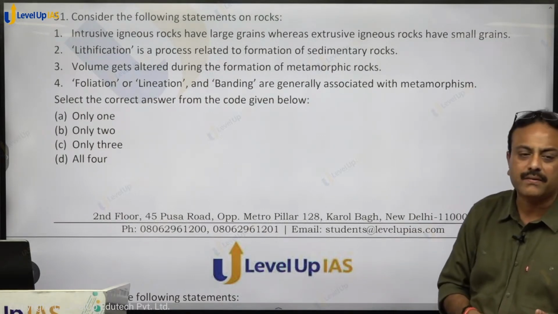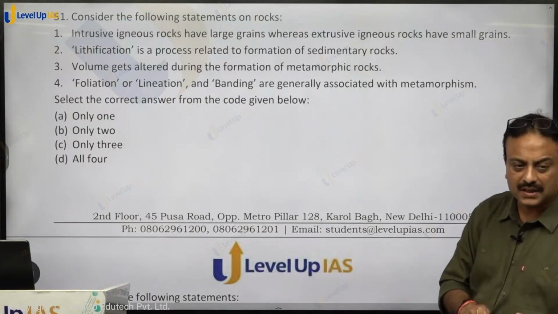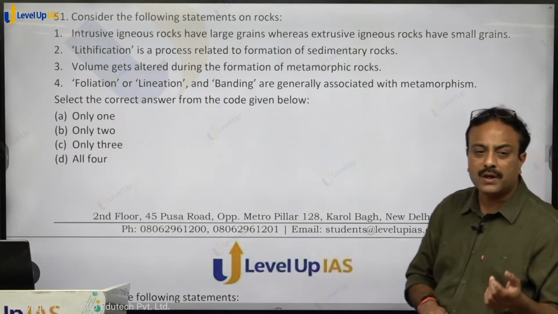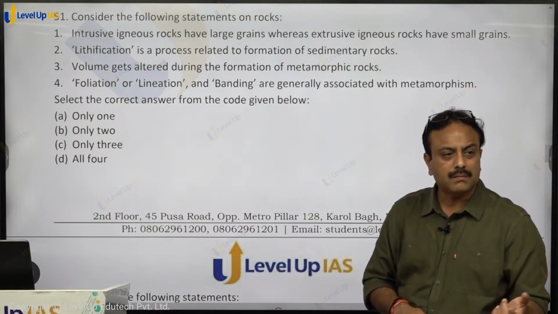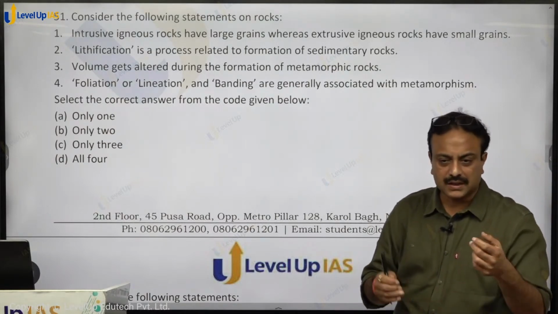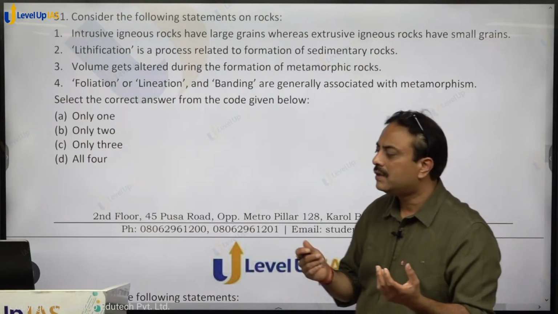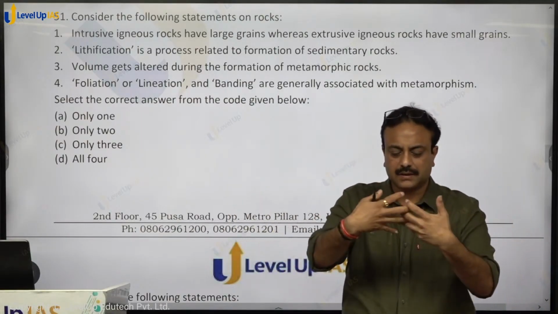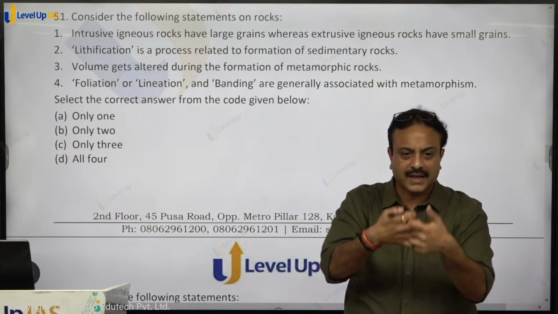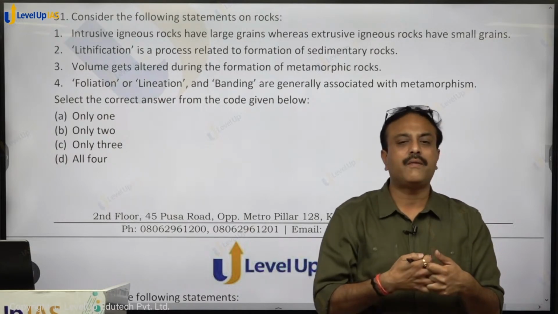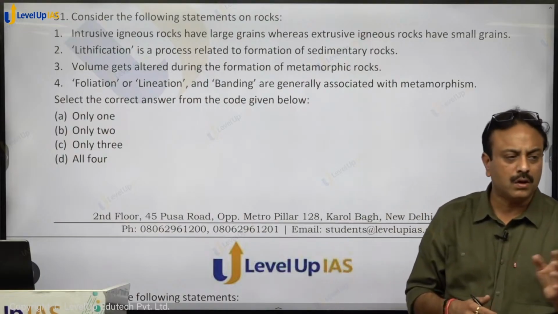Intrusive igneous rocks have larger grains, example granite. Extrusive igneous rocks have small grains, basalt. Basalt flat, granite large grains, and large grains do what? They are fixed into each other like this. So the strength of the rock increases. Basalt will be having comparatively less strength as compared to granite.